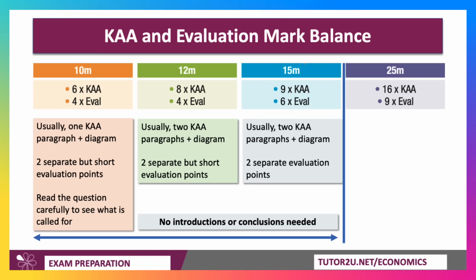12 marks, super similar really, 8 KA for evaluation, so a bit of extra analysis needed, and normally it's 2 KA paragraphs plus a diagram, with 2 separate but short evaluation points. And then the 15 marker, 9 KA, 1 extra, 6 evaluation, so we're looking for 2 separate evaluation points with a little bit more detail. And obviously as we get higher marks, we're looking for extra links in the chains of reasoning.